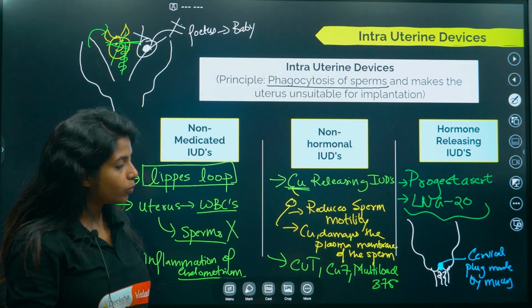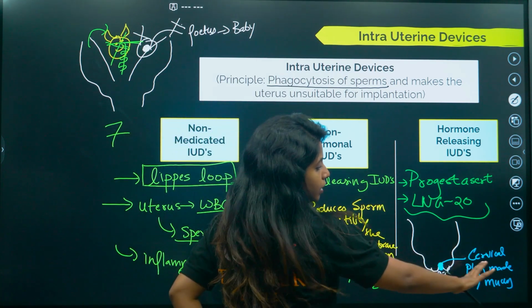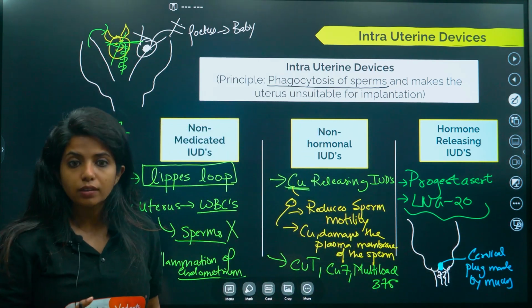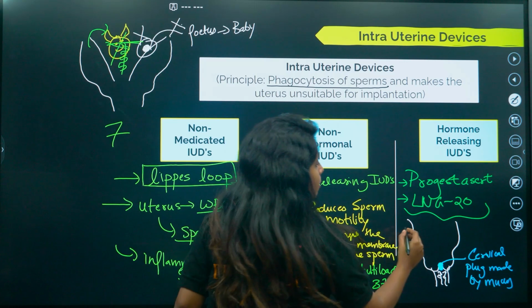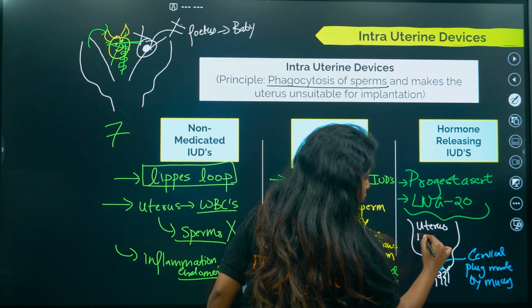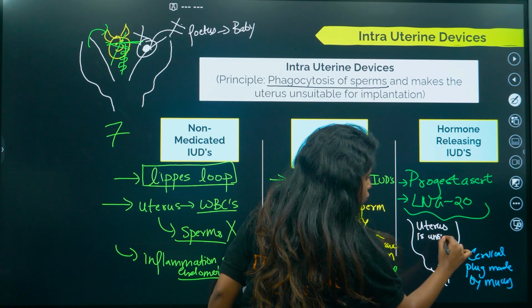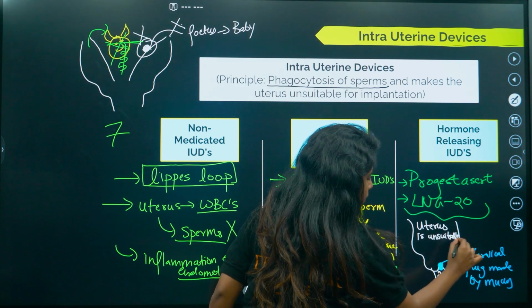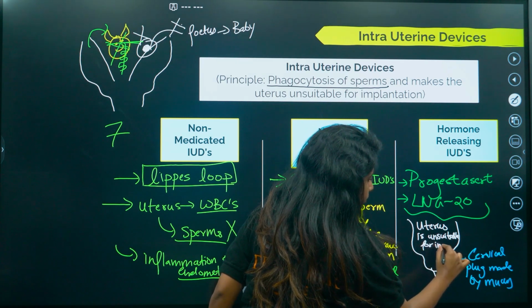So that is one big use of this. So the cervical mucus is being thickened over there, and apart from that, as I said, the uterus is made unsuitable for implantation.